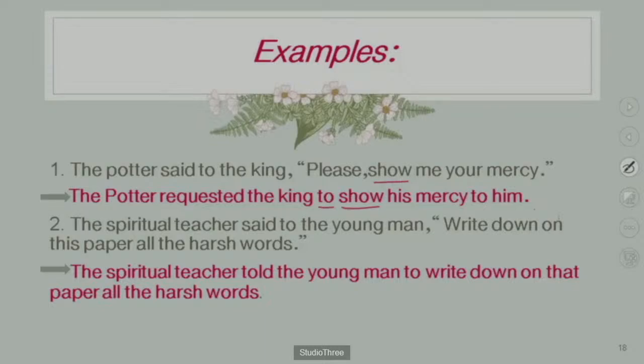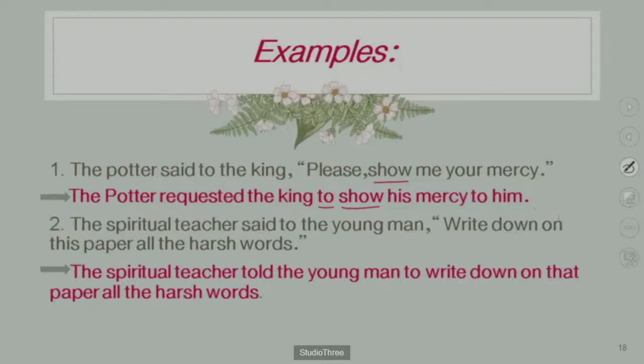So the spiritual teacher said to the young man. See the relationship between the two speakers, the speaker and the listener. The spiritual teacher is the speaker, the teacher, and the young man is the follower. Here, write down all the harsh words on this paper. There is no order, no command, no request, no warning, no threatening, nothing.